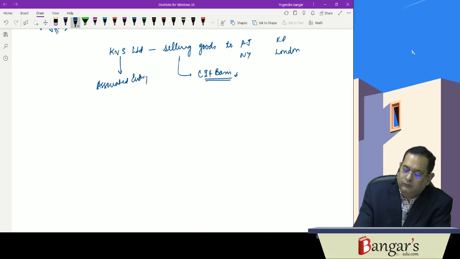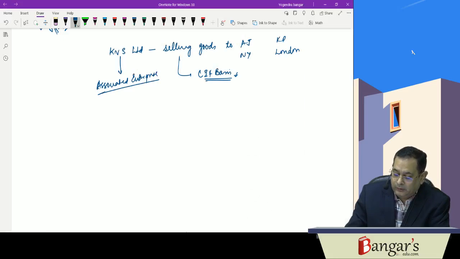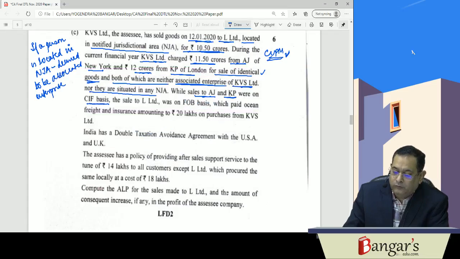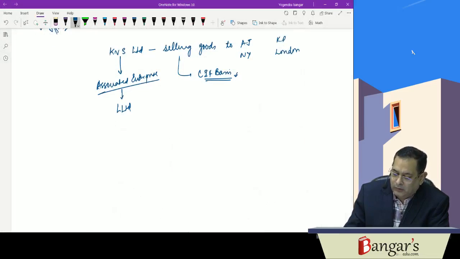the L Limited, the sale to L Limited was on FOB basis.